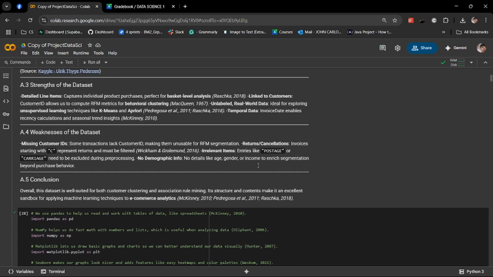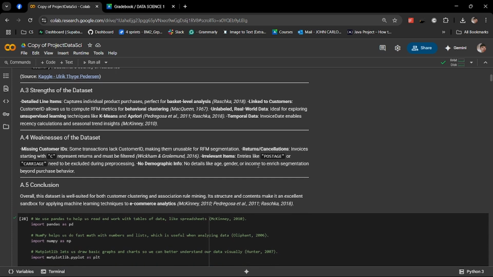Now for our strengths and weaknesses, it has detailed timestamps and customer links, perfect for RFM and frequent itemset mining. However, it contains missing values, product returns, and some non-product entries that require cleaning.